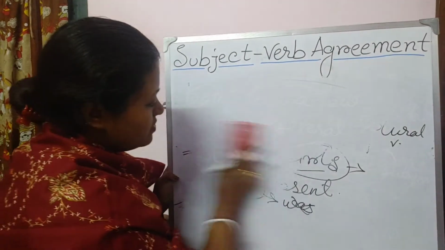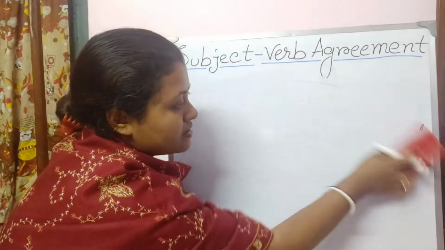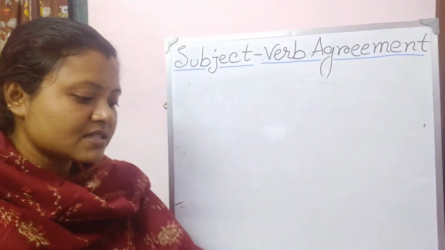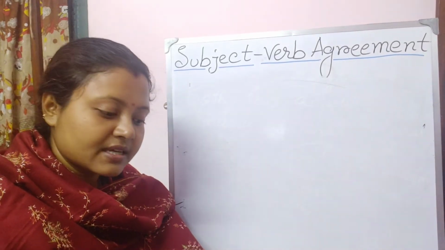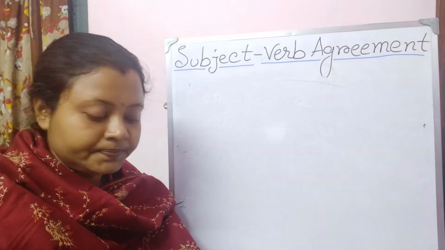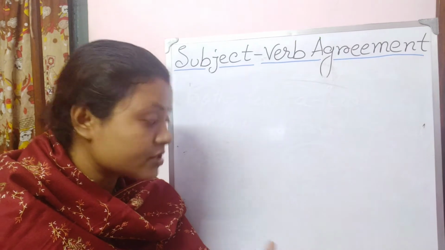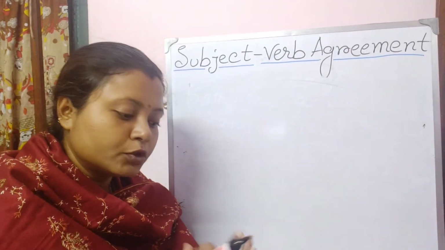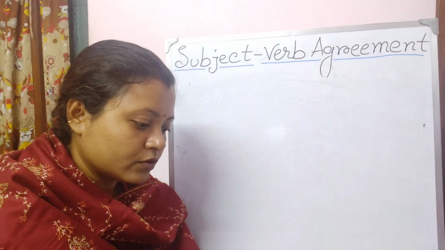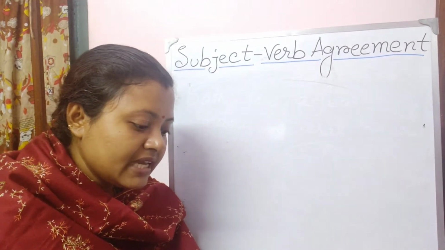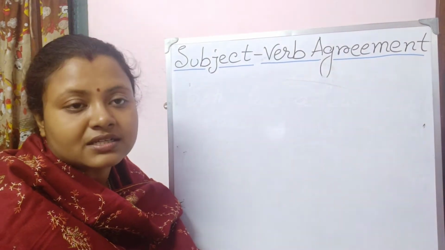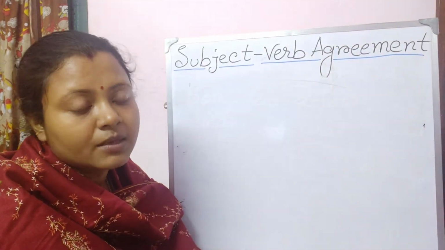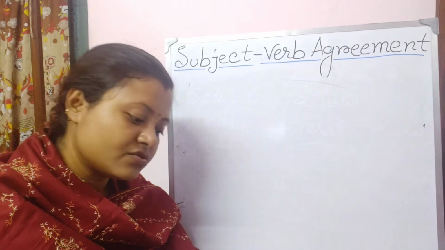So let me tell you another rule. Let me give you some other examples of these types of sentences. Both of these guests have arrived. So both is written over here. I told you both, few, a few will be written, then the plural verb will always follow. Okay. Many trees were cut. So the word many is there, so that's why the plural verb were is written. Okay.